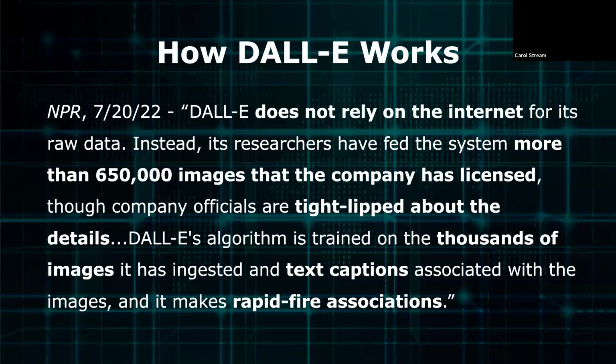A July 20th, 2022 article from NPR explained how DALL-E operates. Quote, DALL-E does not rely on the internet for its raw data. Instead, its researchers have fed the system more than 650,000 images that the company has licensed, though company officials are tight-lipped about the details. DALL-E's algorithm is trained on the thousands of images it has ingested and text captions associated with the images, and it makes rapid-fire associations, end quote.